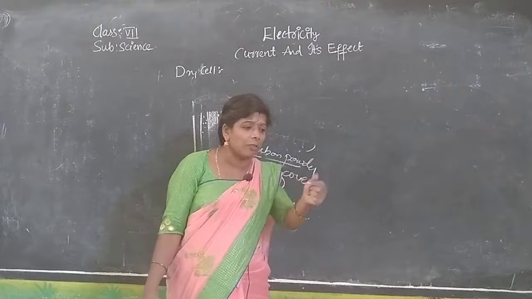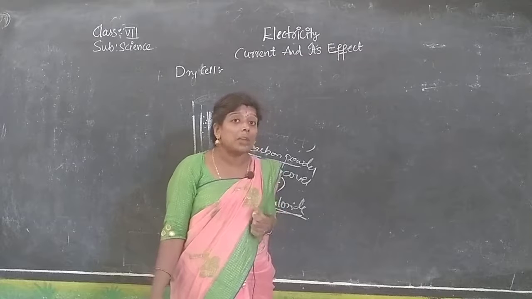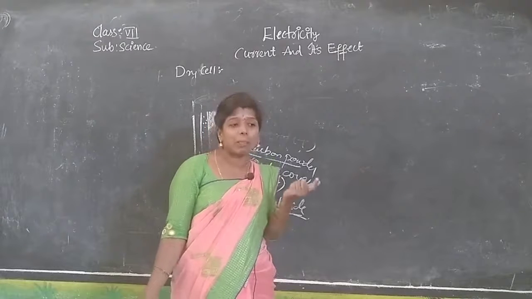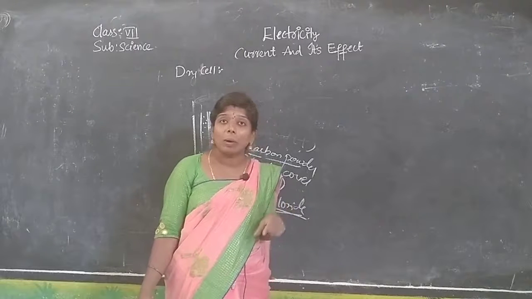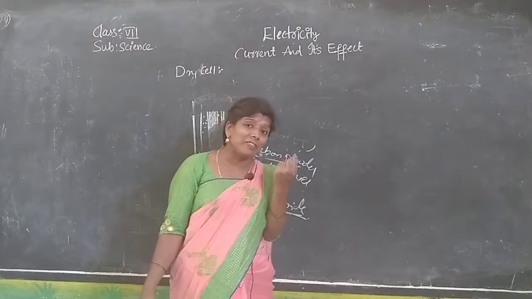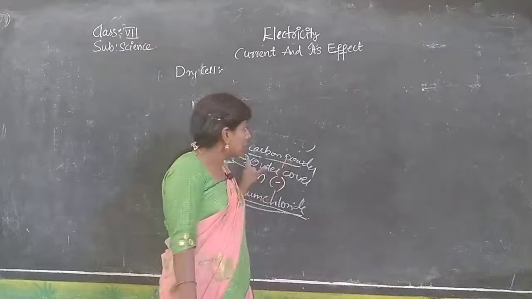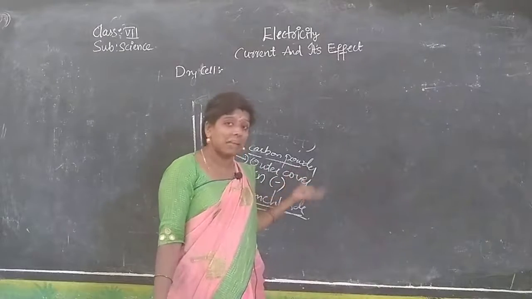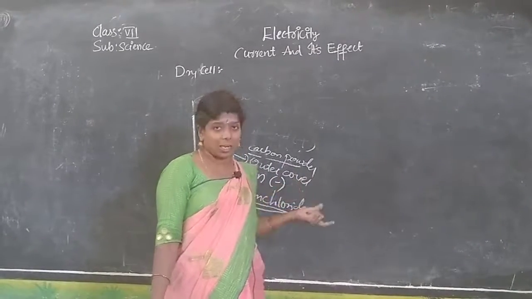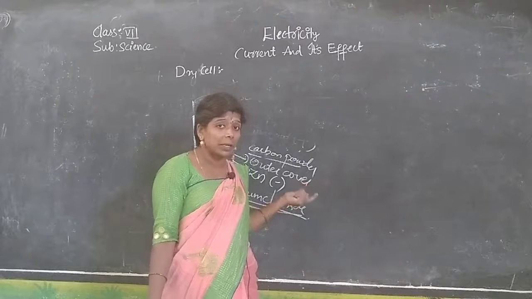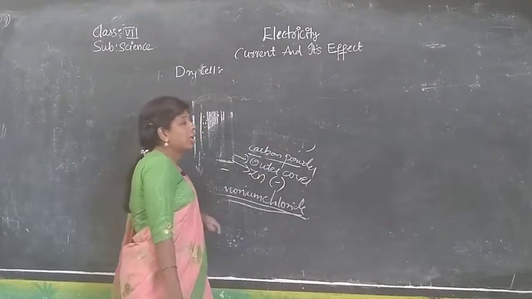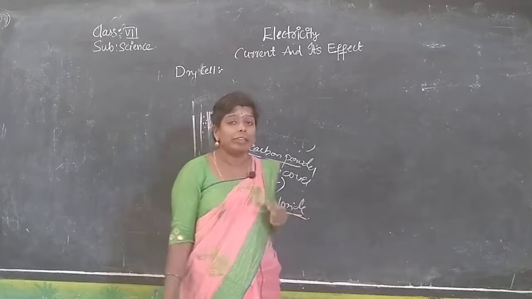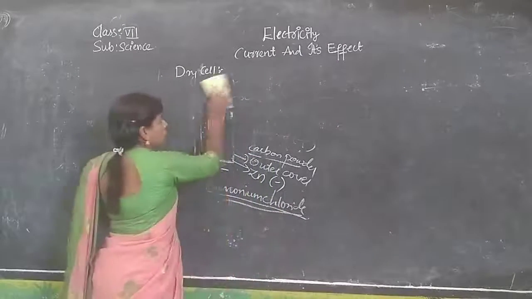Chances are there may be a defect in the remote, but the major problem is that if the chemical powder in the cell is completed, it will not work. We say the cell is completed.